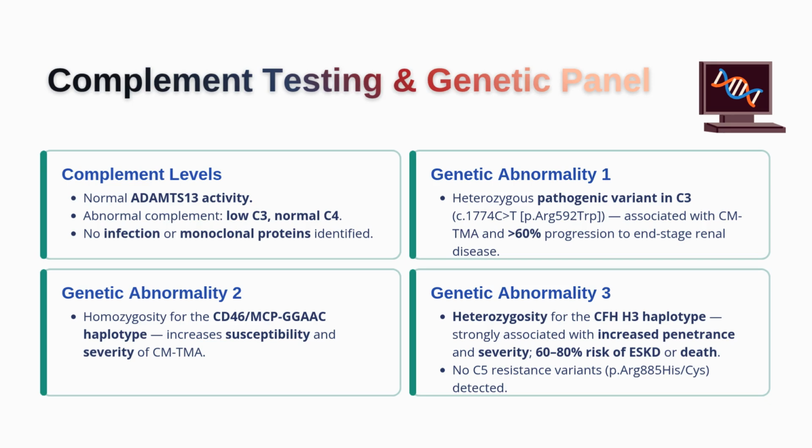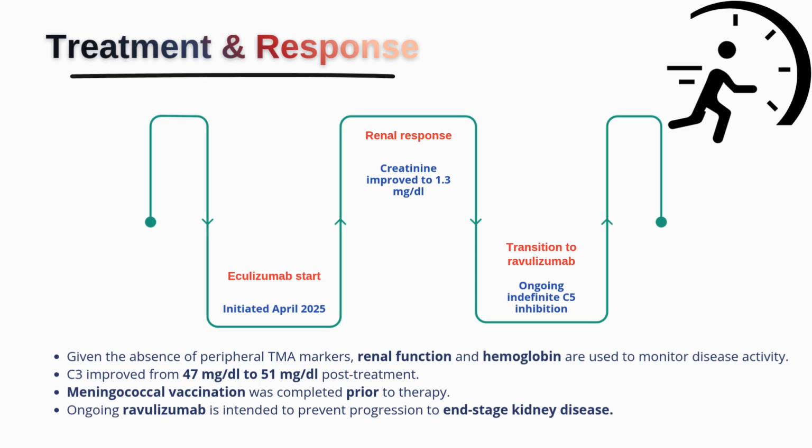Going to the treatment and response, once the diagnosis of renal-limited complement-mediated TMA was established, the treatment was directed toward blocking the complement pathway. The patient was started on eculizumab in April 2025. This is a very important step because in complement-mediated TMA, the main problem is uncontrolled activation of the terminal complement cascade.